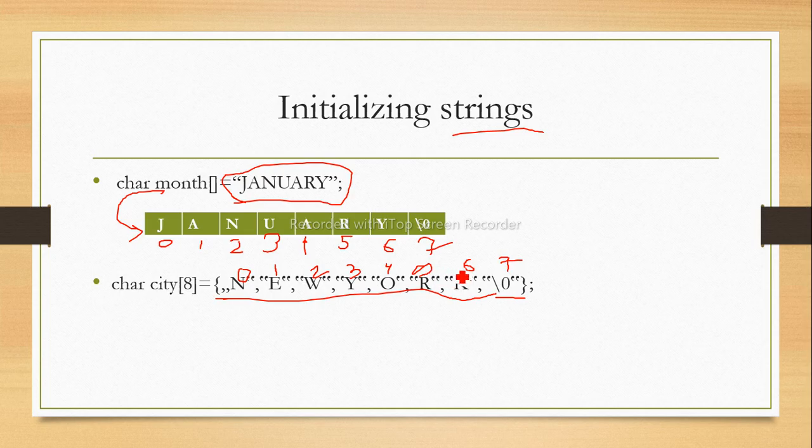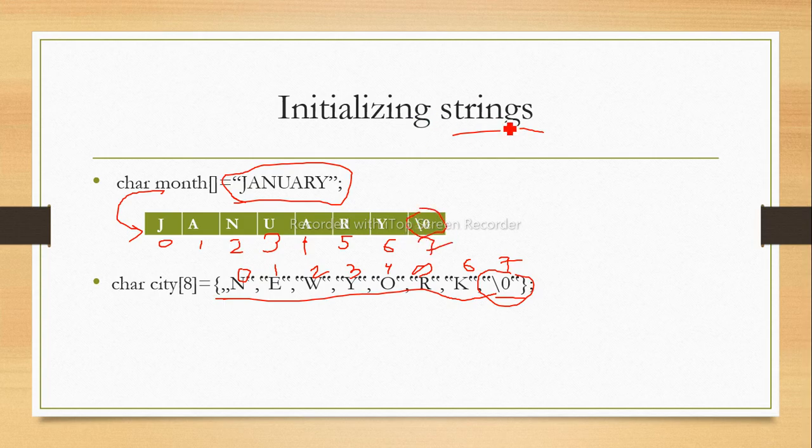These are the 8 characters we are going to store in this ct string, and the last character is always a null character.